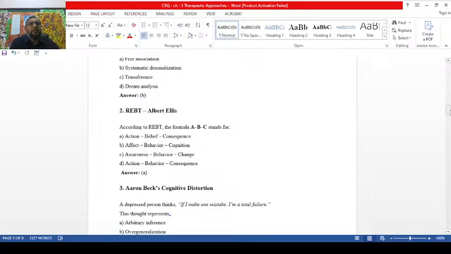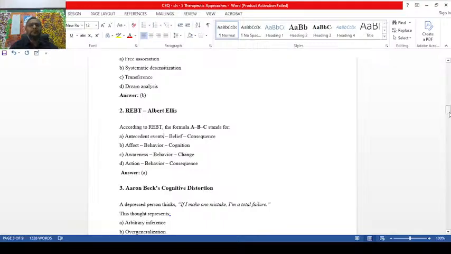Beliefs are irrational beliefs. Against our belief, an antecedent event is happening and it is leading to a consequence here. So action also we can say is a right word. The actual right term is antecedent events as per your syllabus. B for irrational beliefs, C for consequences.